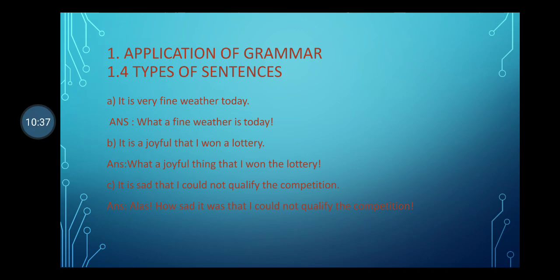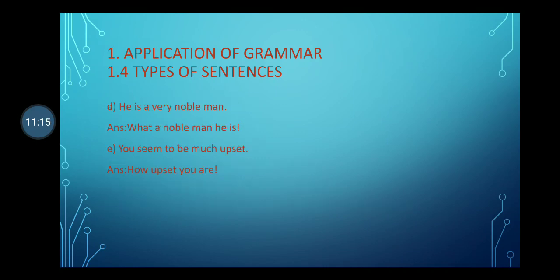See, it is sad that I could not qualify the competition. It is sad means sorrow, pain, that I could not qualify the competition. Alas, how sad it was! How sad it was! Subject plus verb, that I could not qualify the competition. In this way, you can write it also: Alas, how sad it was that I could not qualify the competition. In this manner, we can interchange it also.